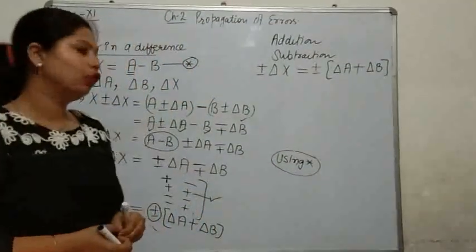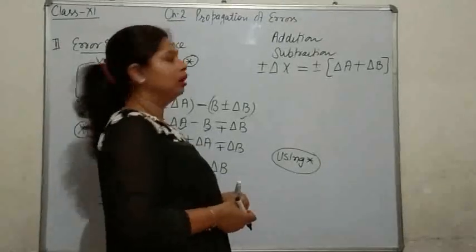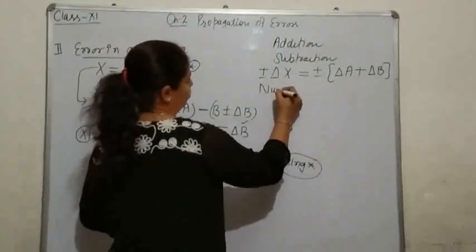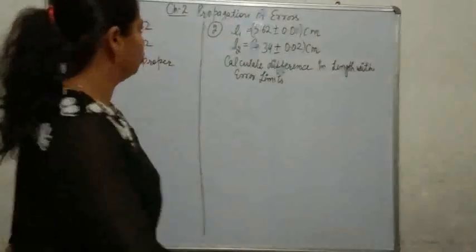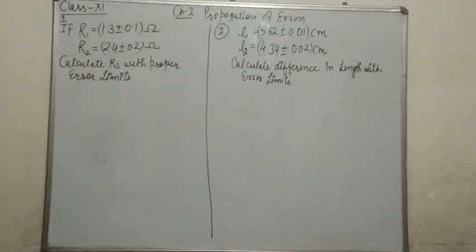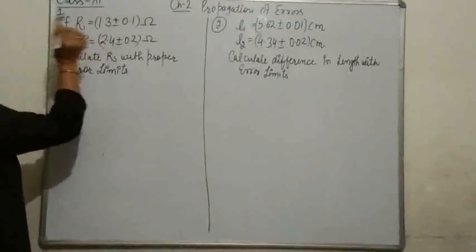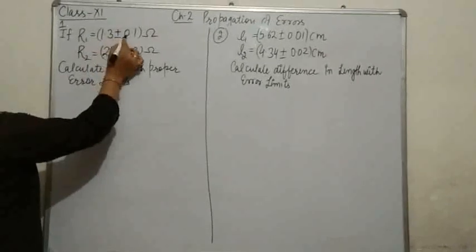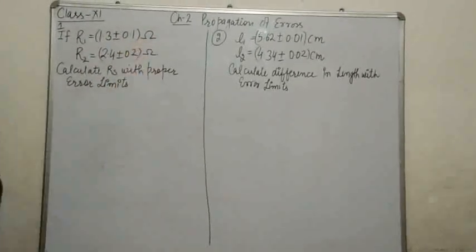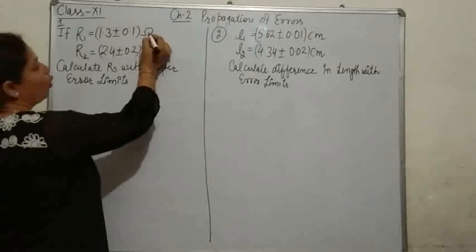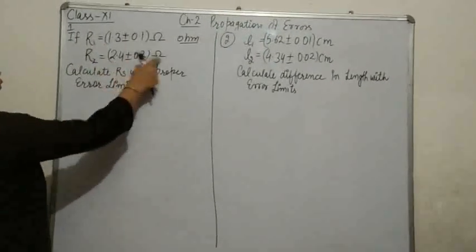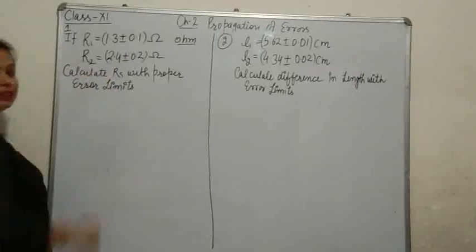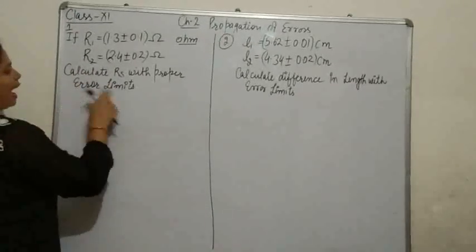Before going to next operation, we must continue with taking an example for numerical section. Now, numerical, so as to clear the concept of error propagation in addition and subtraction. First one is, first resistance is having value 1.3 plus minus 0.1. What is it? It must be known to you in class 10th that it is ohm, unit of resistance. And second resistance is also given to you. You have to calculate RS, series combination of resistance with proper error limits.